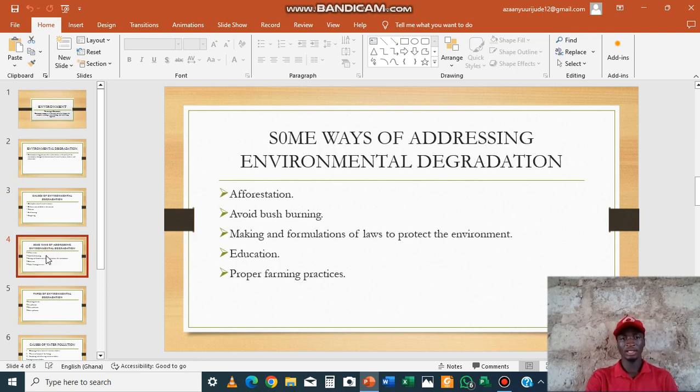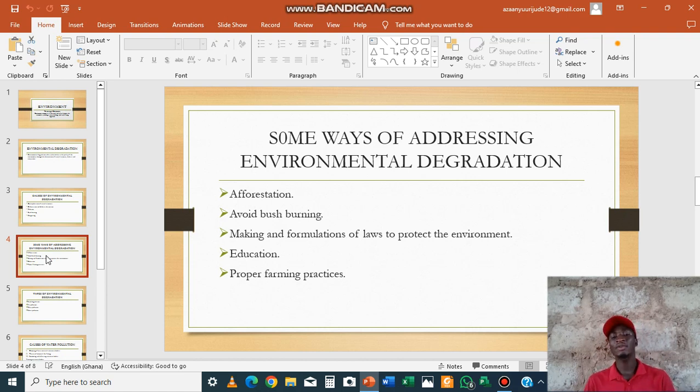Next in our discussion is, now that we know the meaning of environment, the meaning of environmental degradation, and the causes of environmental degradation, some of the ways of addressing environmental degradation. Afforestation is one of them. We have to plant trees. Planting of trees will help to increase or maintain the quality of the environment. Avoid bush burning. Avoiding bush burning is one of the ways of addressing the issue of environmental degradation. When we stop burning bushes indiscriminately, it will help increase or maintain the quality of the environment.